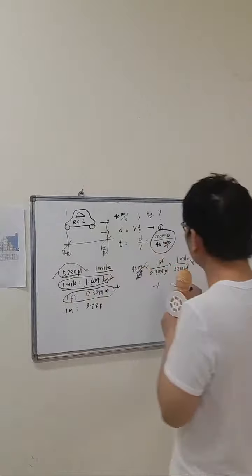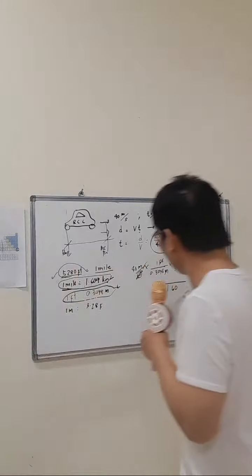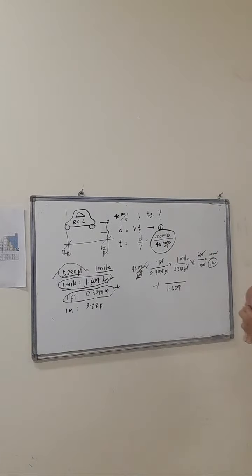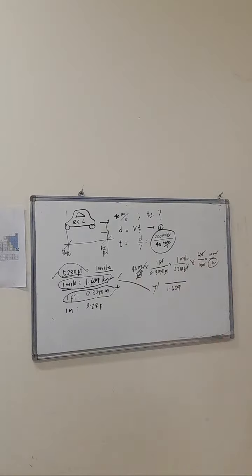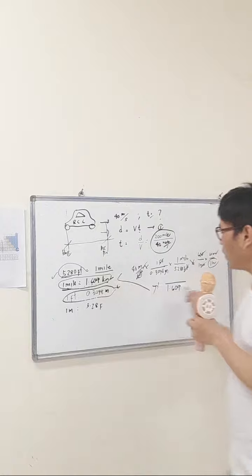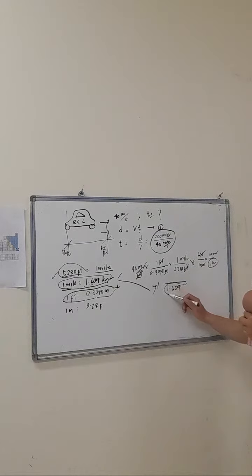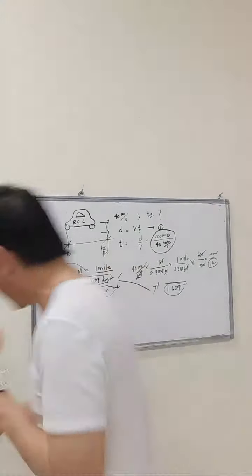So this 1.609, see? 1.609 will be the kilometer, right? As I told you, I say 1 mile is equals to 1.609 kilometer. When I compute, I got 1.609 in the denominator. That means I was correct at first in my memorization. And I'm just doubting, that's why I needed to prove it, right?